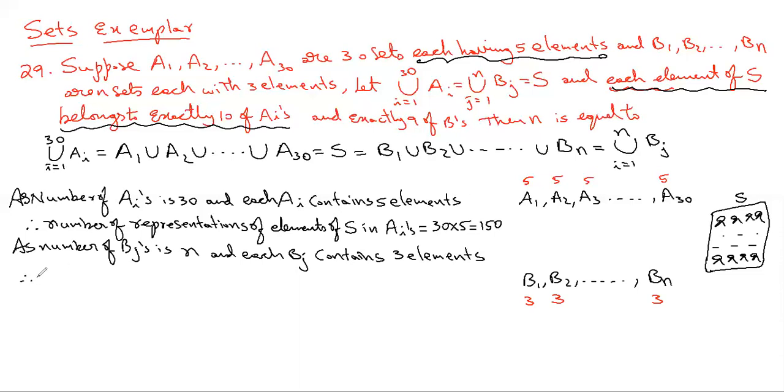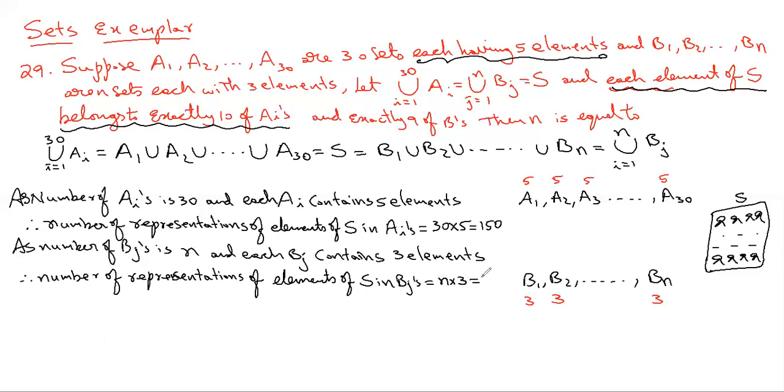Therefore, the number of representations of elements of S in the Bj's is equal to n into 3, which is equal to 3n.